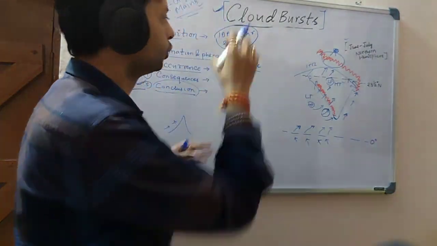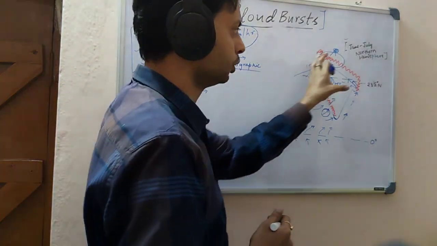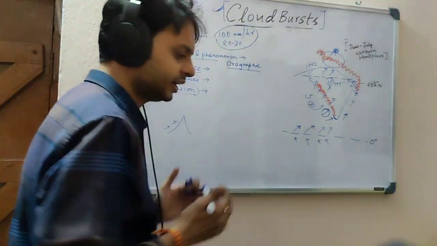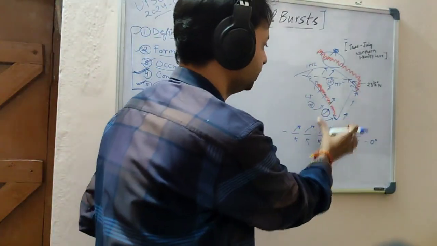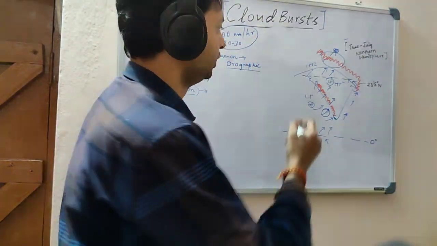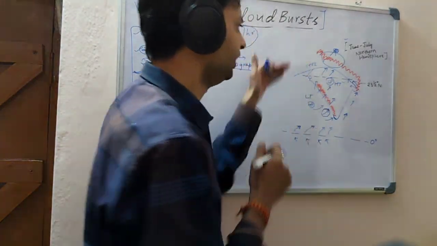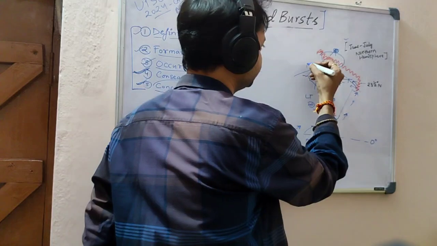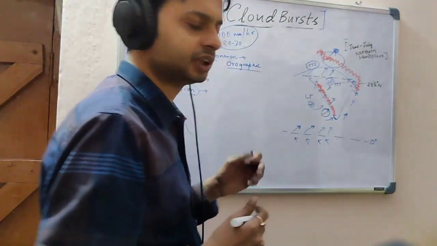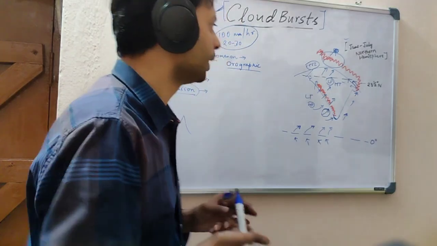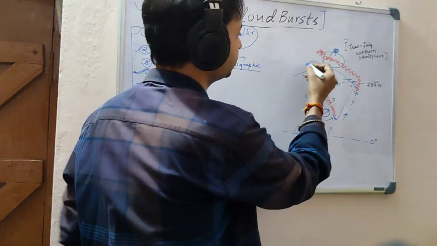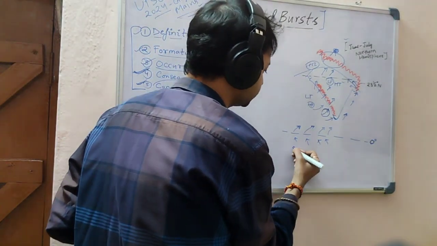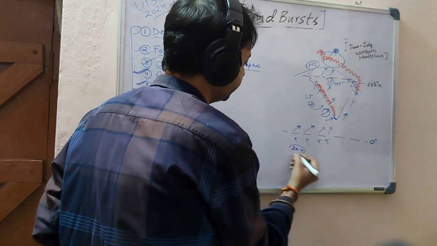Before going to orographic rainfall, we will first look at the condition of India in the months of June to July. As you know, India lies in the northern hemisphere above the 0 degree equator, and the 23.5 degree north Tropic of Cancer passes through the center of India, due to which there is the ITCZ, the Intertropical Convergence Zone. These are theories that have already been explained in the monsoon topic, so I'm not going to explain them here. Briefly, I can just say that this is 0 degree, and we see southwest trade winds.